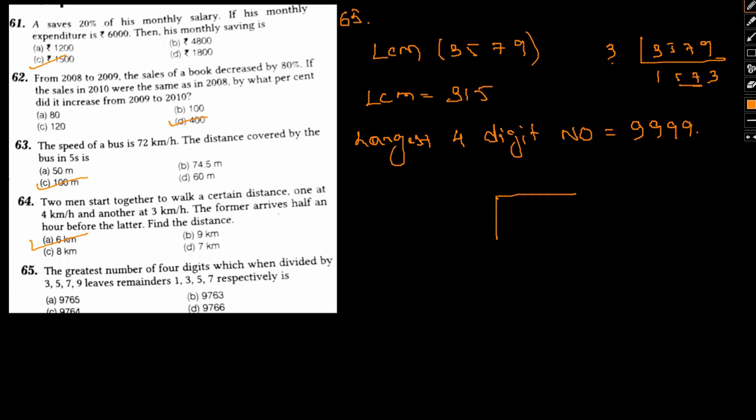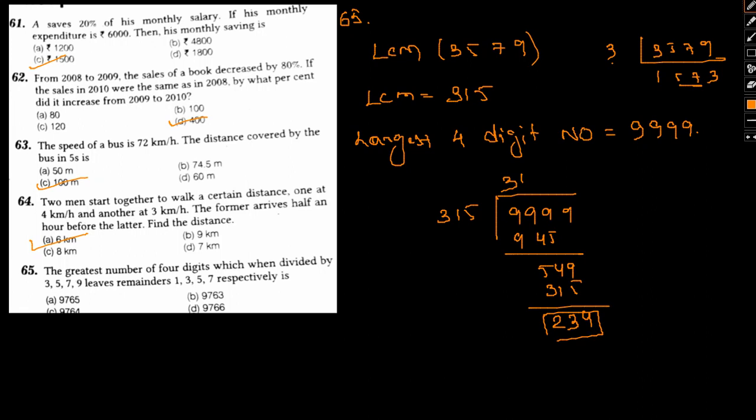If I go in this way, 315 threes are 945, and 9 ones are 315. The remainder will come out to be 234.